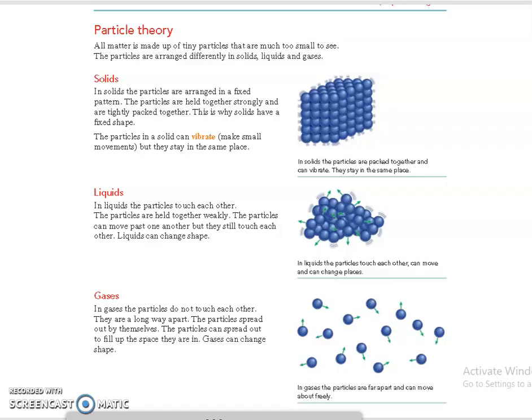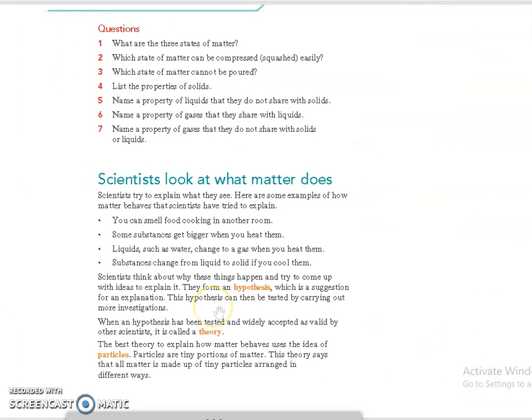So in that topic we know that particle theory, to attain a theory, first they will form a hypothesis. Okay, that is they will put forward some ideas, they will give some suggestions, for example an explanation, and this hypothesis can be tested by carrying out different investigations.